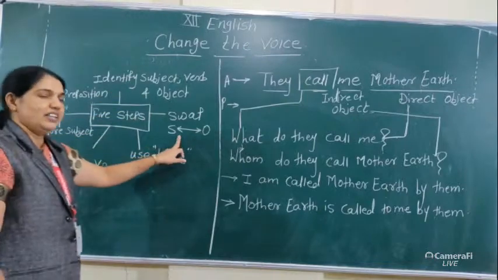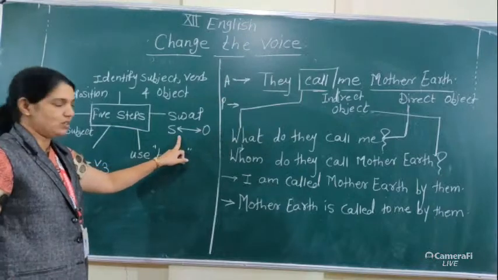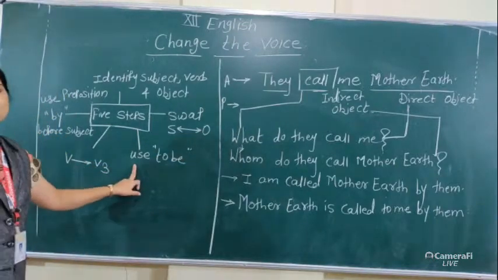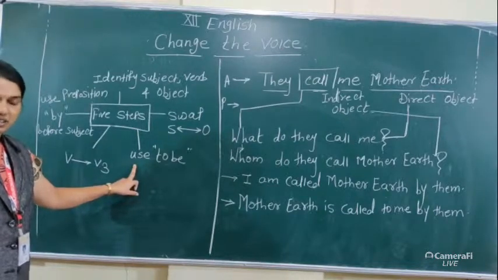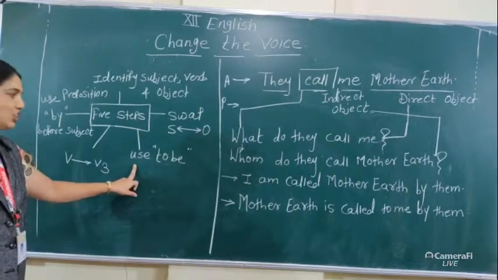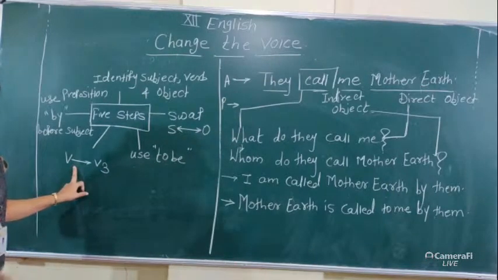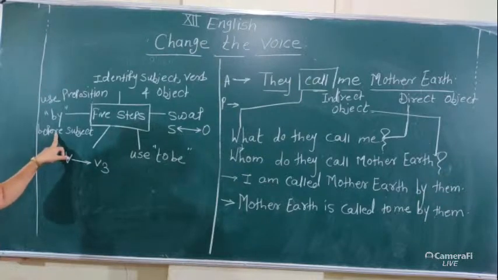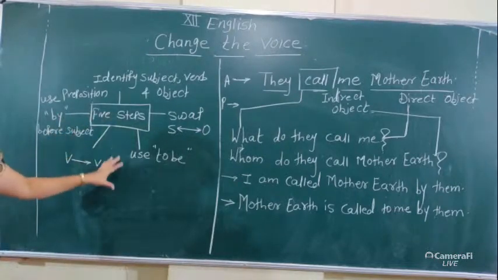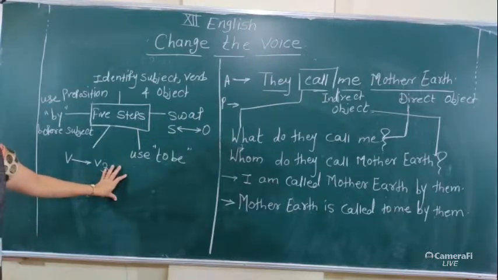Then we interchange the places of subject and object. Third, use the to be form according to the tense of the sentence and the new subject. And change the V1, V2 form into V3. Next, use the preposition by before the subject. These are the 5 steps which are very important at the time of converting active into passive.